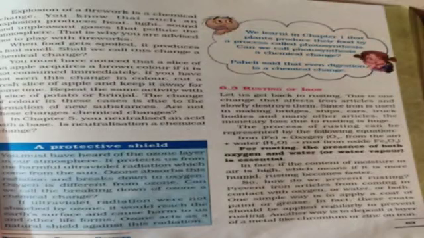Now, as I told you, iron is widely used in making bridges, ships, cars and trucks and many other articles. So the loss due to rusting is very huge.